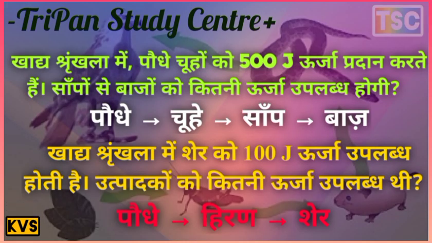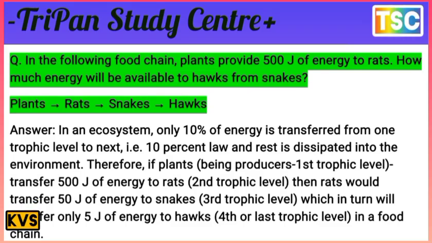But the next question arrives here, which is important for the exam. In the following food chain, plants provide 500 joules of energy to rats. How much energy will be available to hawks from snakes? That's an important question. The examiner provides an energy of 500 joules for the rat, and asks how much energy will be available to the hawks from snakes.